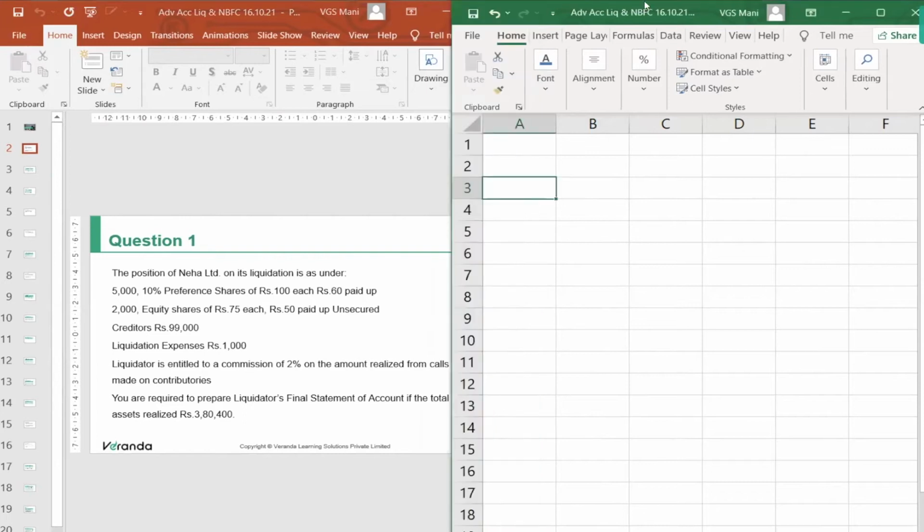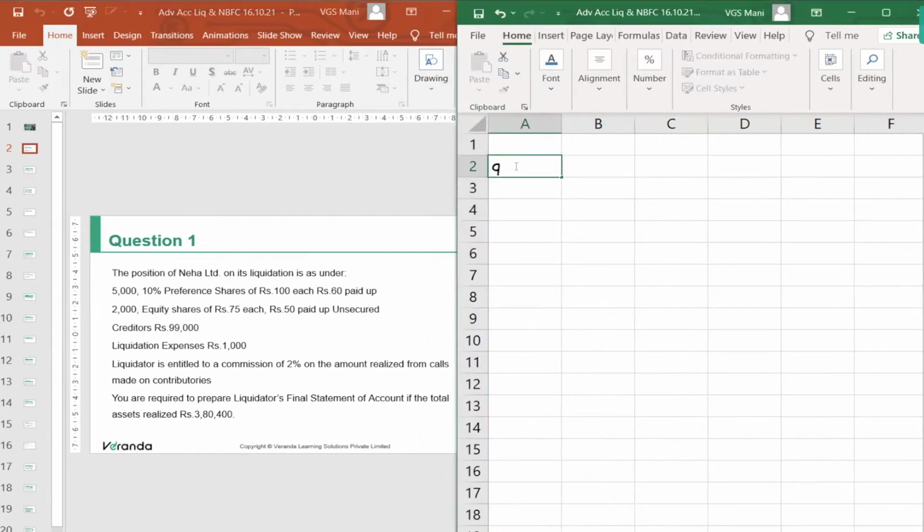When you are attending question number 1, preparation of liquidator final statement.